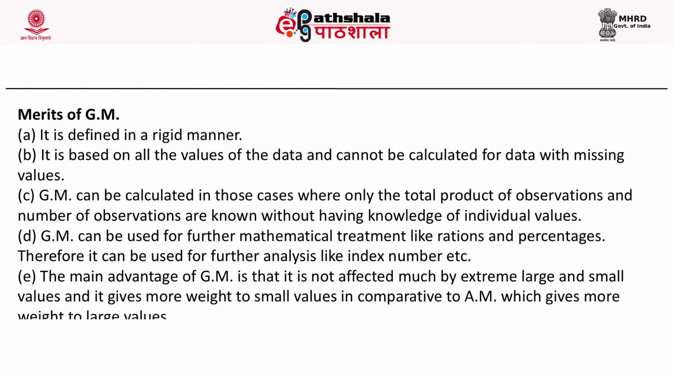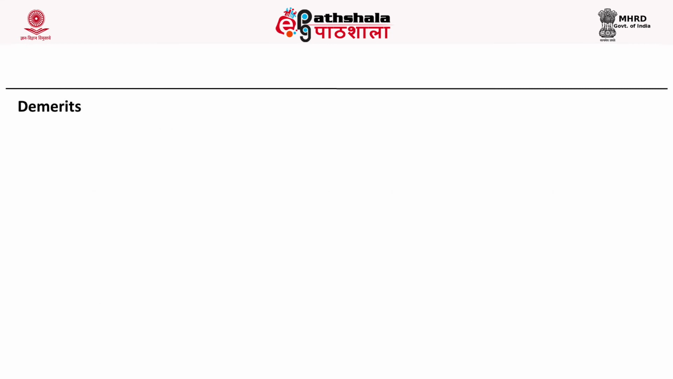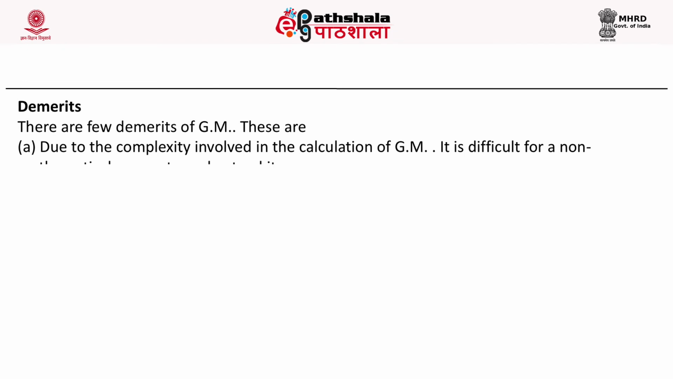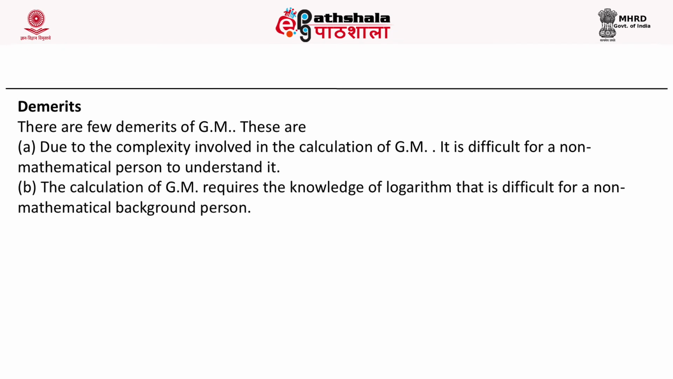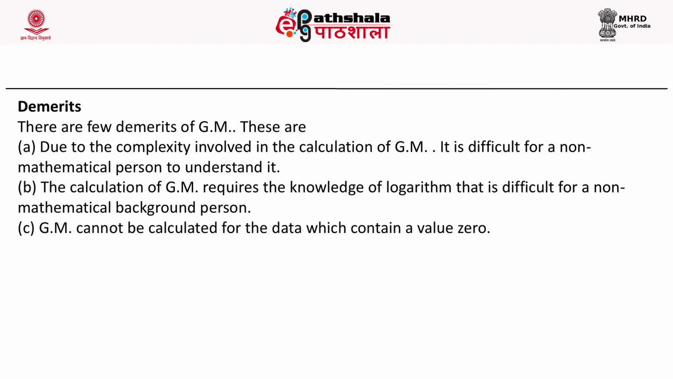The main advantage of the geometric mean is that it is not affected by extreme large values and small values. So it gives more weightage to small values in comparison to the arithmetic mean, which gives more weightage to large values. Some of the demerits of the geometric mean are due to the complexity involved in its calculation, it is difficult for a non-mathematical person to understand it.